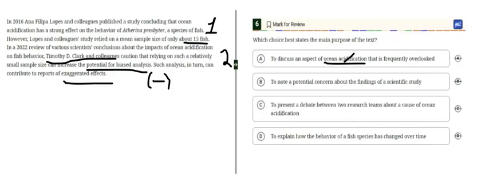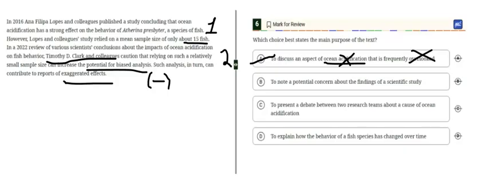We are just talking about the caution that the second team researchers are saying about the first team researchers' research. So ocean acidification is not a problem, and there is nothing that is frequently overlooked of the ocean acidification. So that's why we don't know if there is something that is overlooked. So we can cross out choice A.